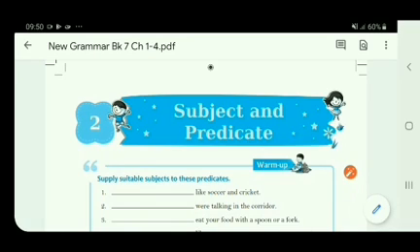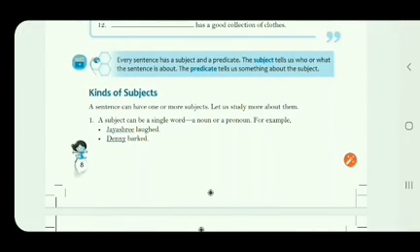Children, today we are going to start chapter 2, Subject and Predicate. In the last chapter, you have learnt about the sentence. I hope you all remember what is a sentence. A sentence is a group of words that gives us a complete thought. Now we will learn more about a sentence.